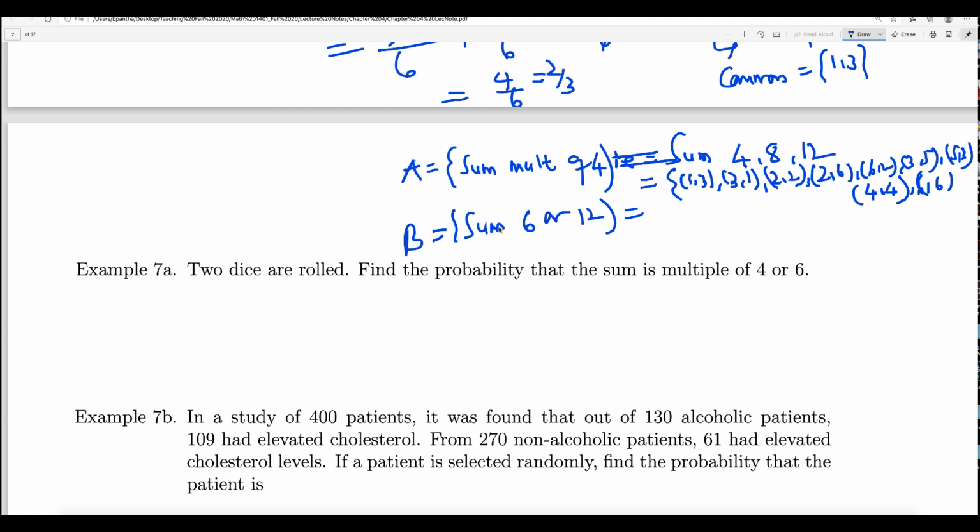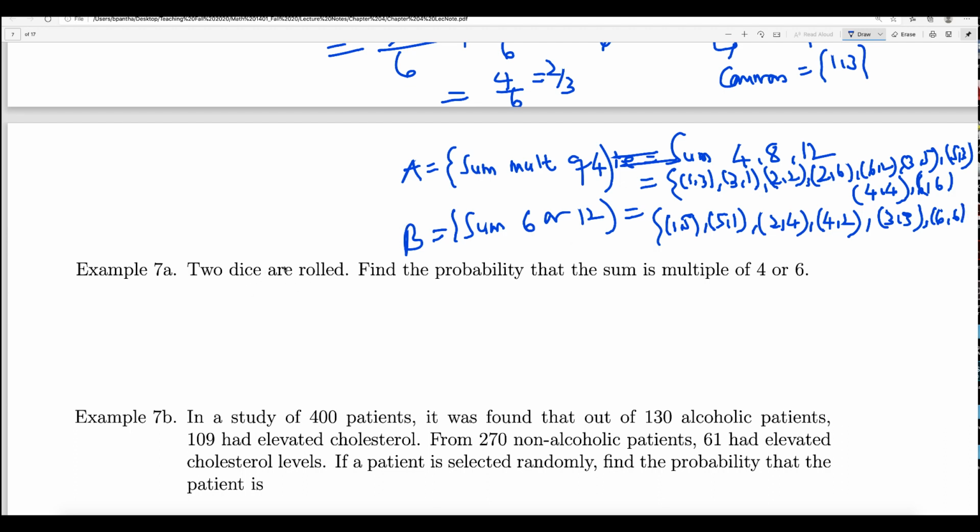How about sum a multiple of 6? That is 6 or 12. That will be 1, 5, 5, 1, right? And then 2, 4, 4, 2, and then 3, 3. These are sum 6, and sum 12 is just 6, 6.